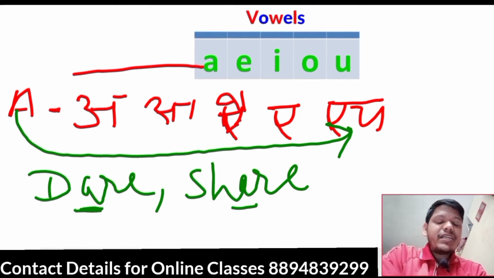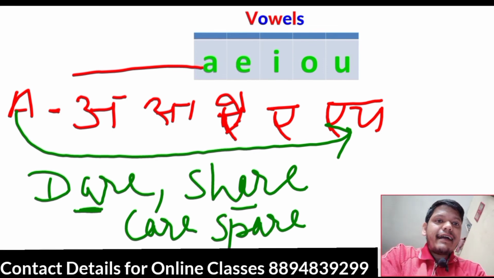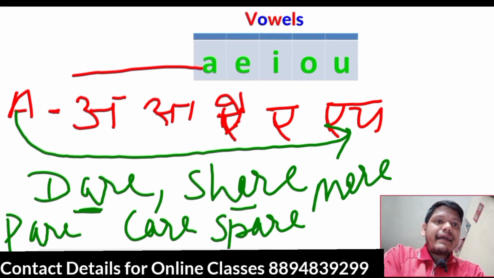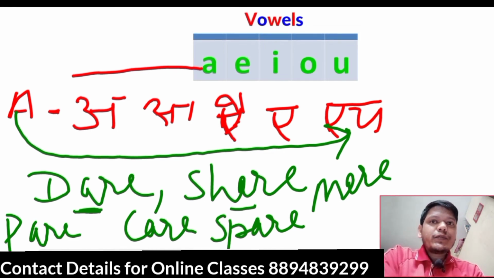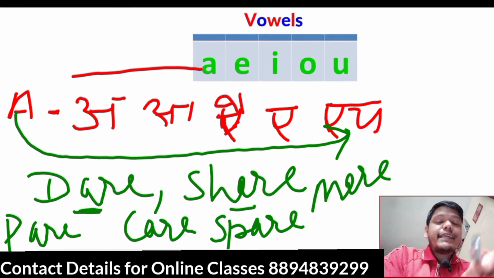Share, S-H-A-R-E, air, share, share. Care, C-A-R-E, care. Spare, S-P-A-R-E, spare. Pair, P-A-R-E. Mare, M-A-R-E, mare. Fine. So these are the sounds of letter A, vowel A, giving 5 sounds.